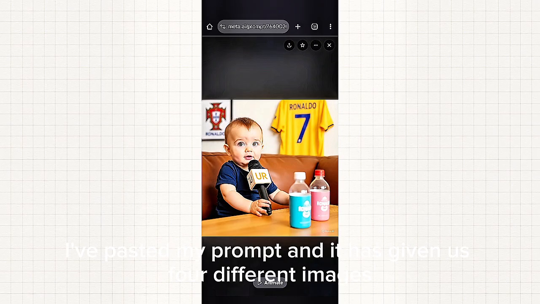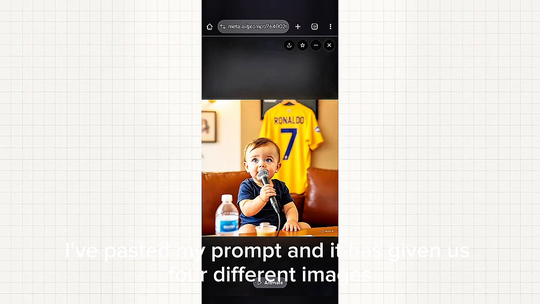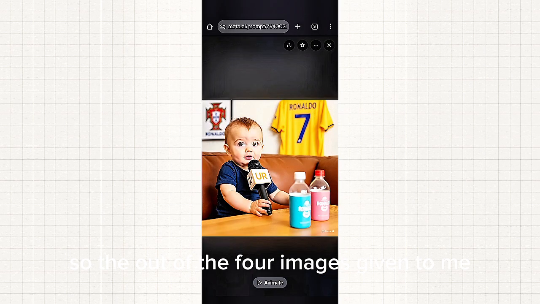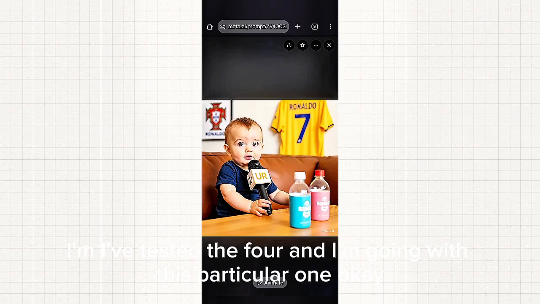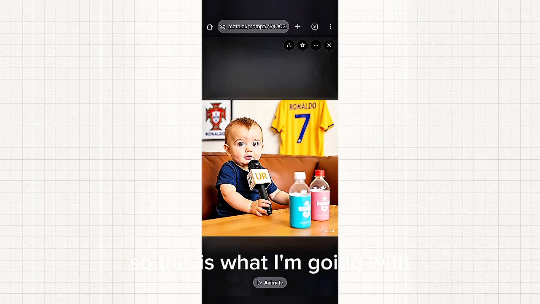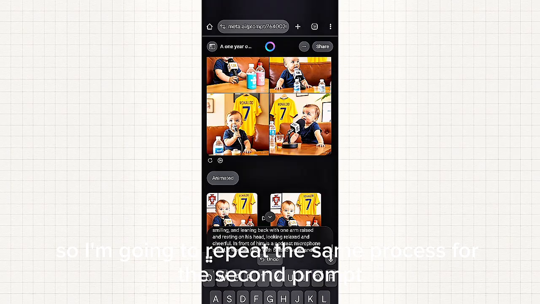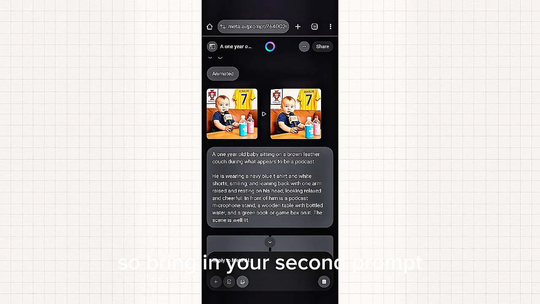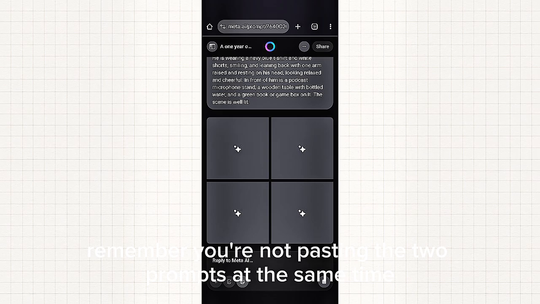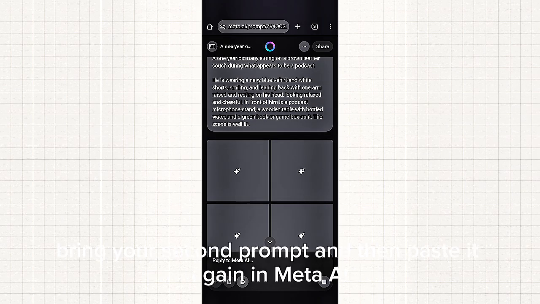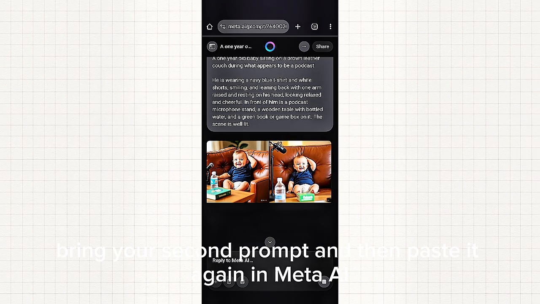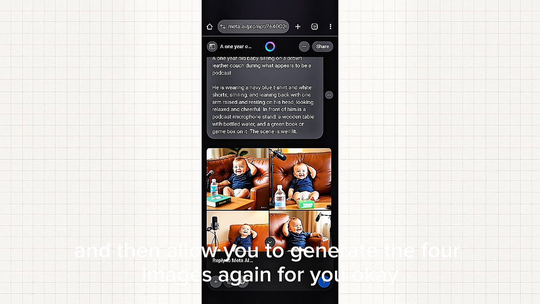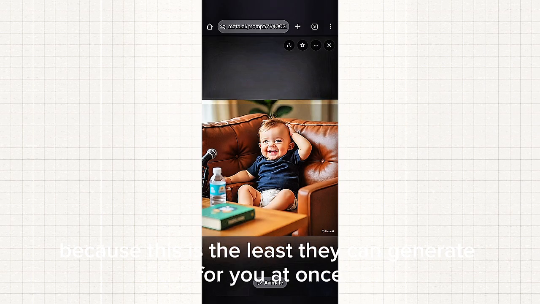I've pasted my prompt and it has given us 4 different images, so you can just choose the one you want. Out of the 4 images given to me, I've tested the 4 and I'm going with this particular one, okay? So I'm going to repeat the same process for the second prompt. So bring in your second prompt. Remember, you're not pasting the 2 prompts at the same time. Bring in your second prompt and paste it again in Meta AI, and allow it to generate the 4 images again for you, okay? Because this is the least they can generate for you at once.